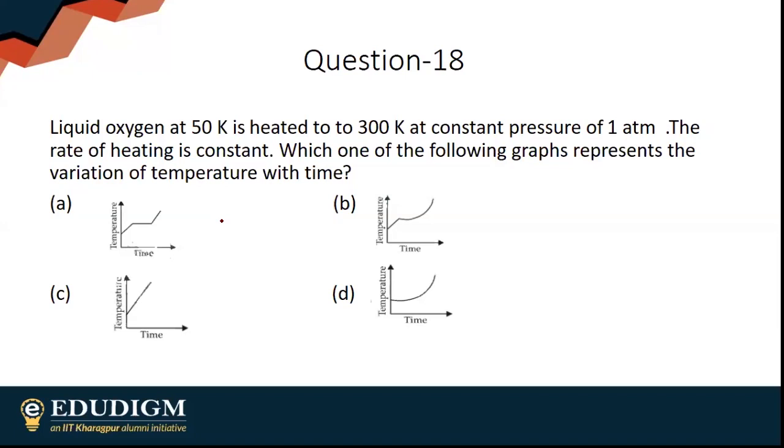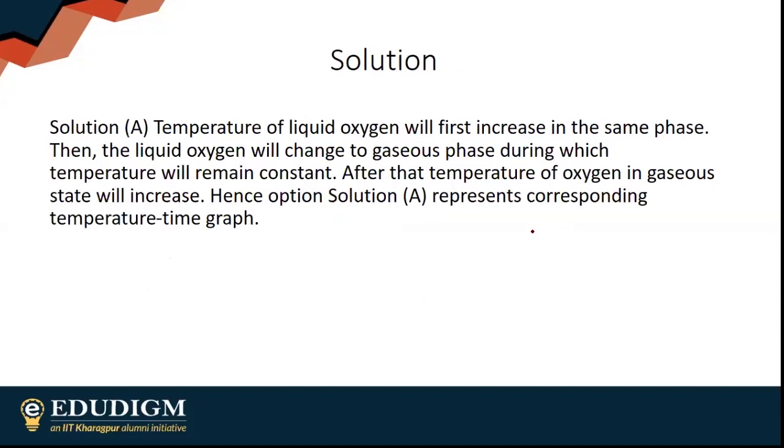Actually, option A, simply change of state. As we know, they are all straight lines. The rate of heating is constant, so obviously the slope has to be constant at all points. Temperature of liquid oxygen will first increase in the same phase. Then once it attains its boiling point, it will change to gaseous phase, during which temperature will remain constant.